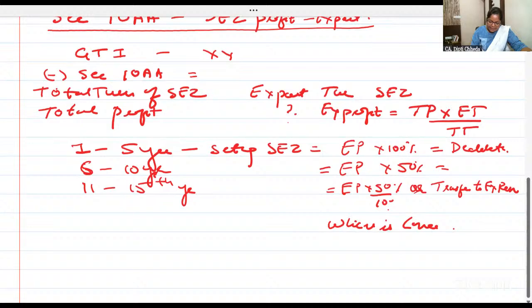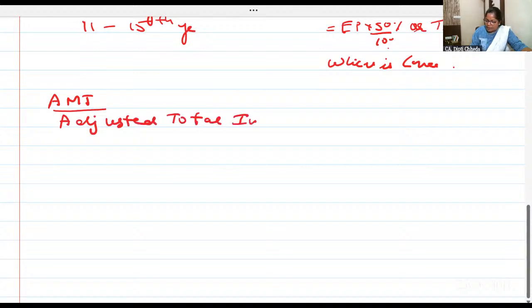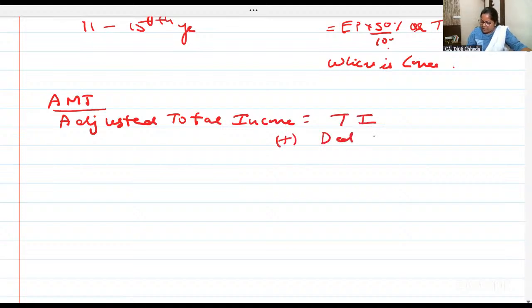Now we are writing running notes for AMT. First, you have to calculate the adjusted total income. What do you mean by adjusted total income? Your regular total income, and if you have taken deduction under section 35AD, then add back.